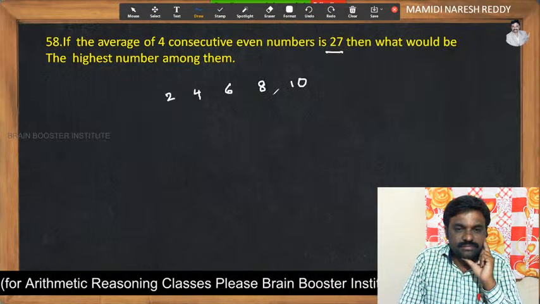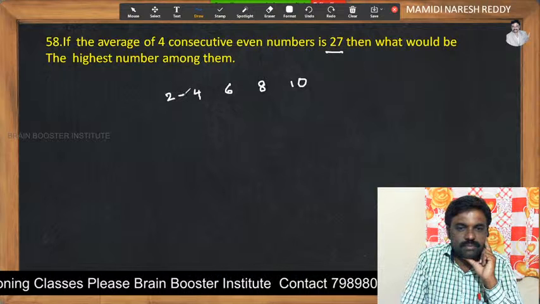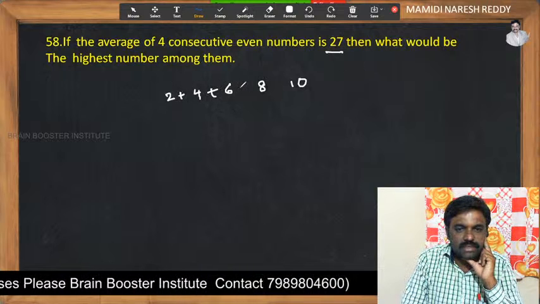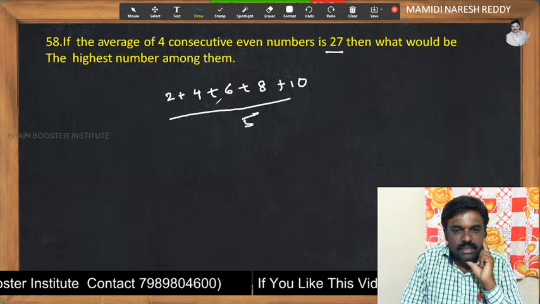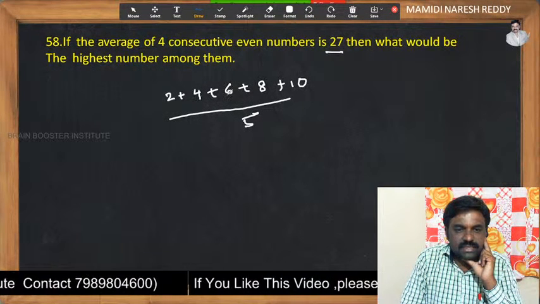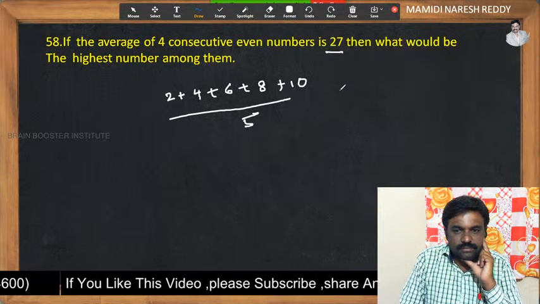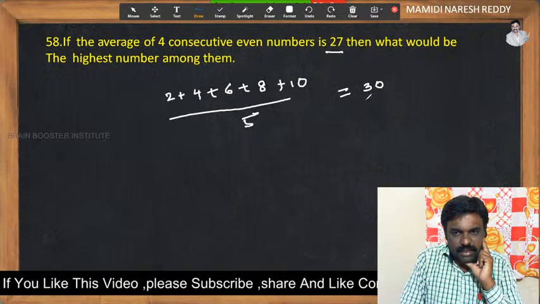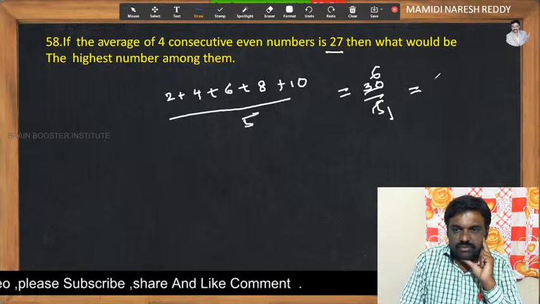Very simple. It's the sum divided by the number of numbers: 2 plus 4, 6, 6 plus 6, 12, 20, 30. 30 by 5, now 5 sixes, 6 would be the answer.